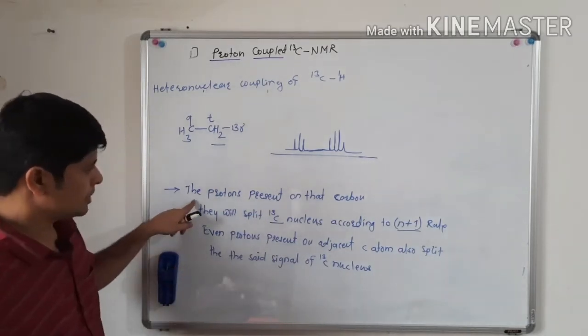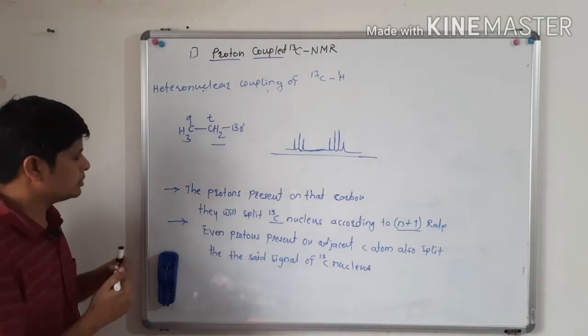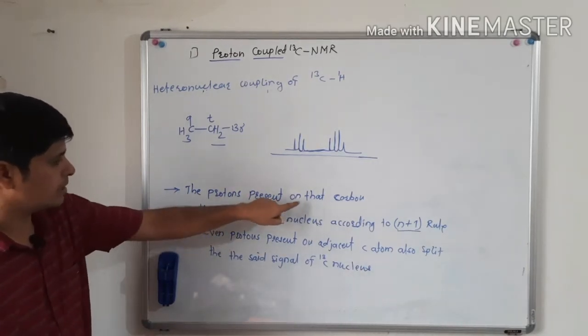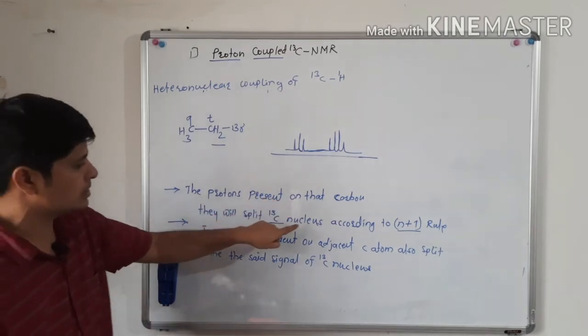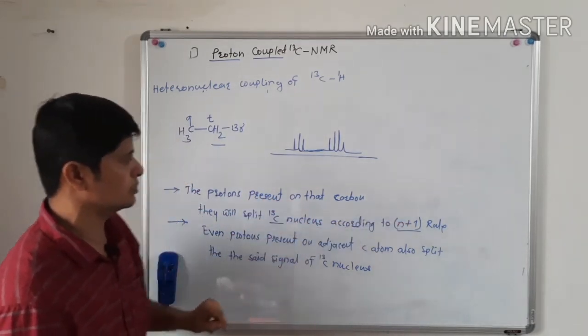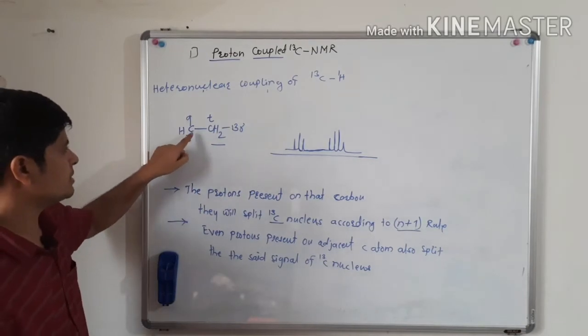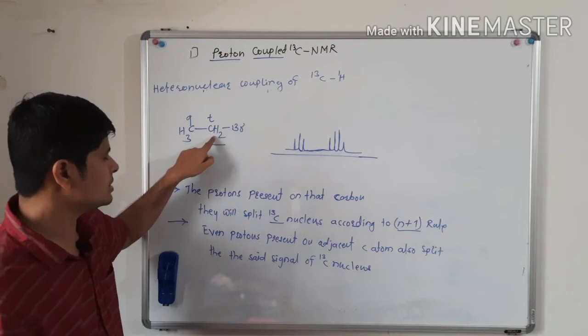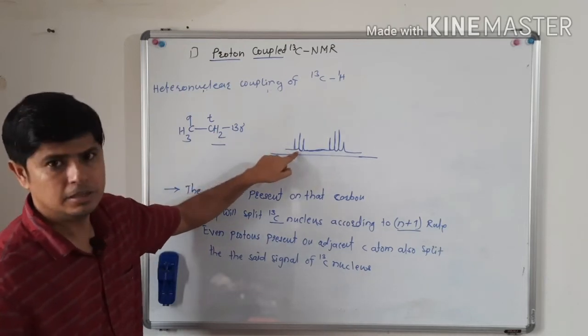Now, the first rule: the protons present on that carbon will split the carbon 13 nucleus according to the n plus 1 rule. So the proton present on this carbon got split into a quartet, and the proton present on this carbon got split into a triplet.